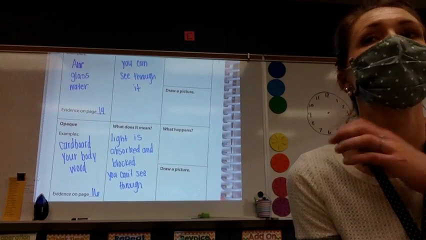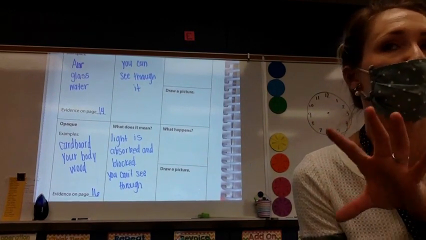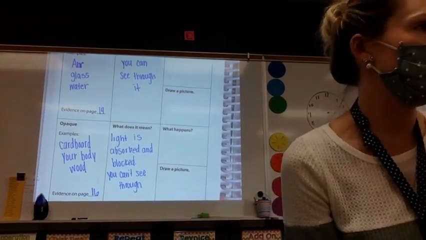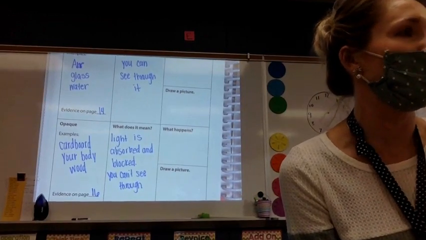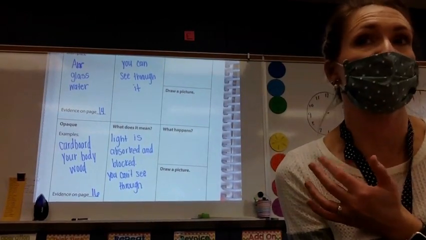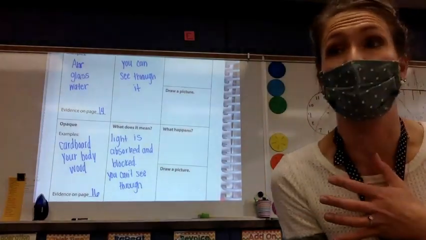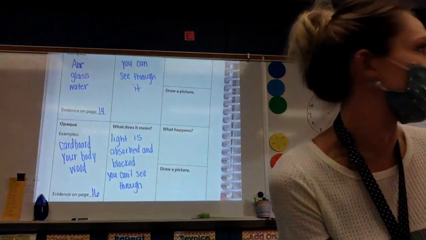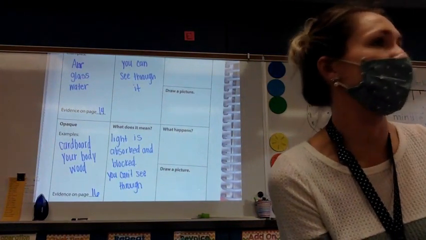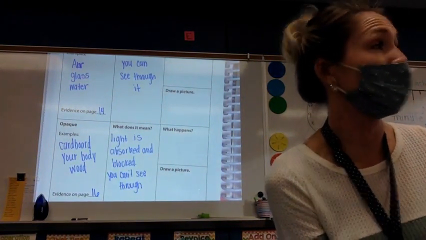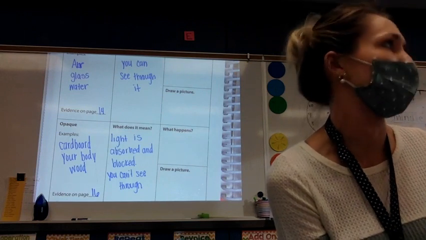It's important that the light is absorbed and blocked. And the reason I mention that is because there are going to be items where light can get through, but you can't necessarily see through it. Like light gets through our blinds, but we can't necessarily see what's beyond them. That's going to be that semi-transparent, where you're going to get some light, but not as much.